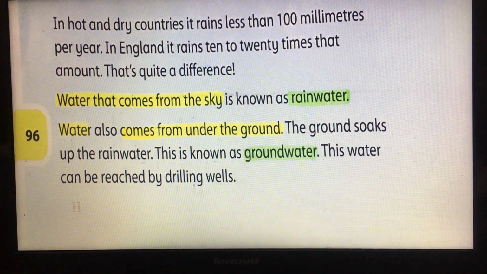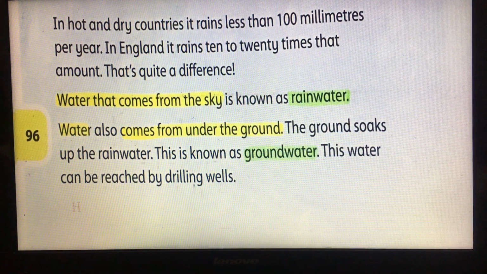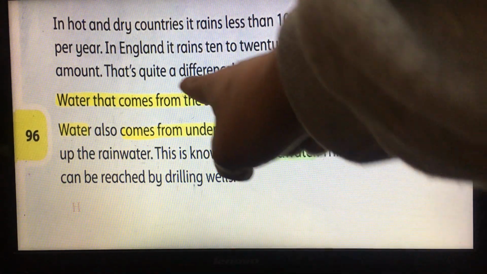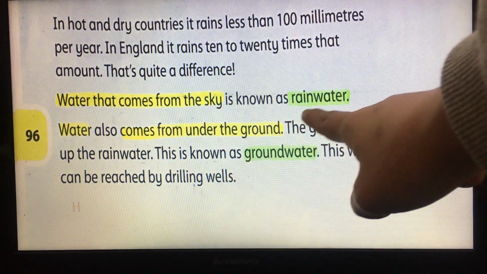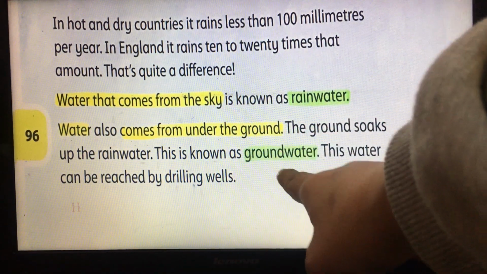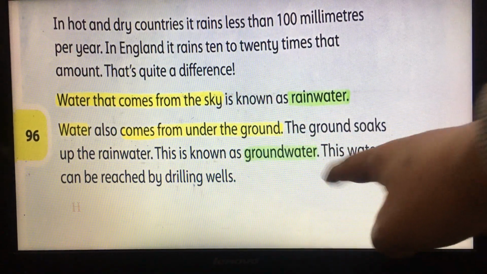What about the second source of water? We have water that comes from under the ground. So the water that comes from under the ground is called groundwater. So water from rain or from the sky is called rainwater, but the water that comes from the ground is called groundwater.